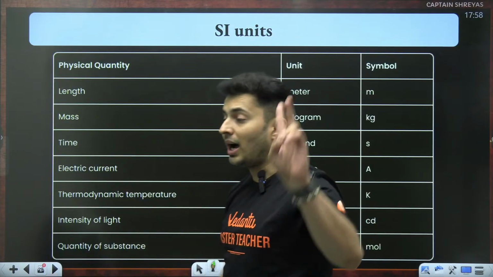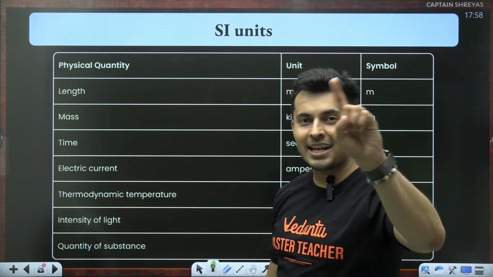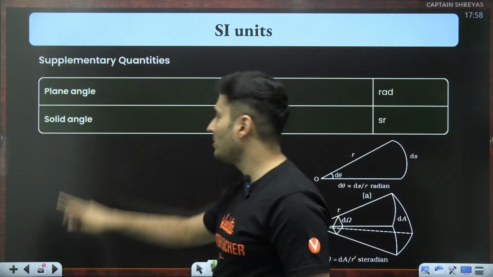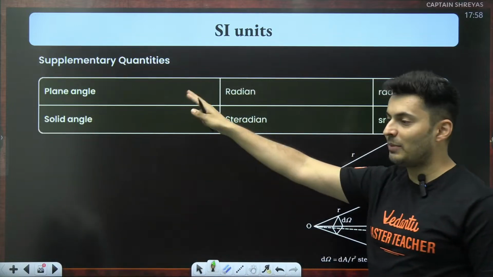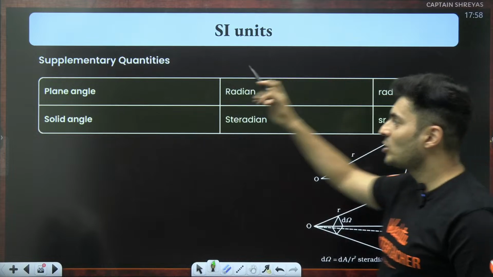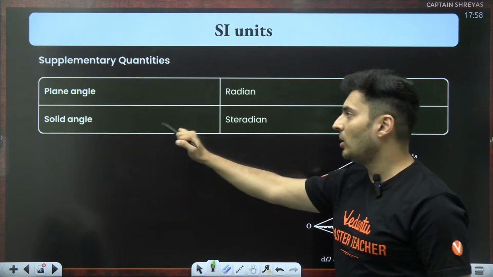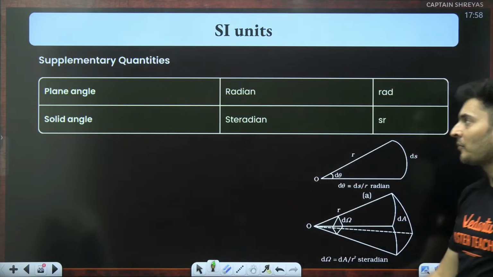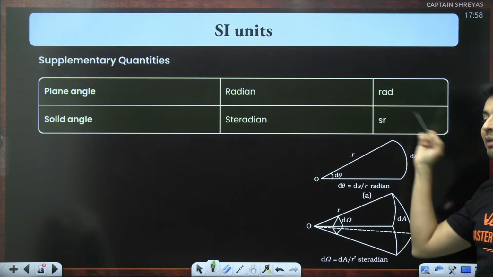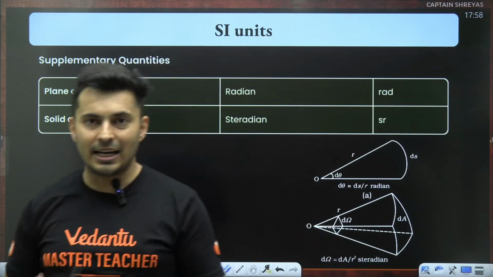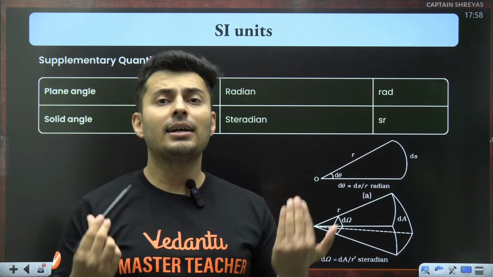So the 2 other quantities which were there for angle and solid angle should also be considered in SI. Remember those extra quantities, supplementary quantities? Exactly. So plane angle is measured in radians, not in degrees. Solid angle is measured in steradian, which has the short form sr. So solid angle in steradian and plane angle in radian.